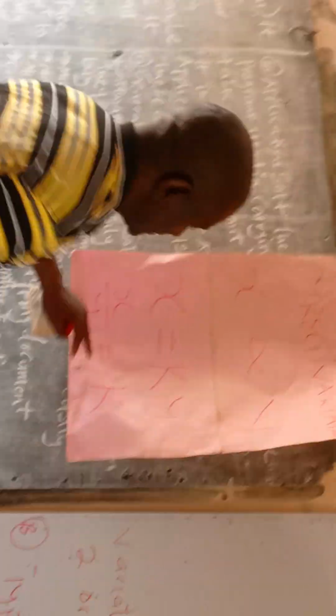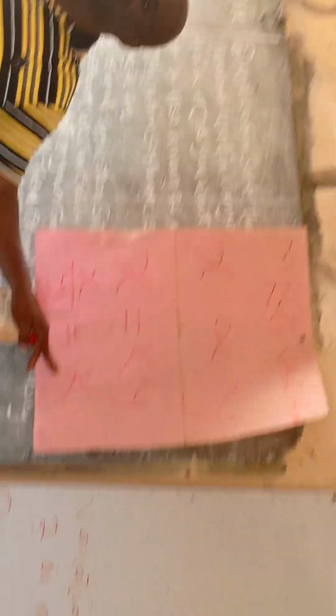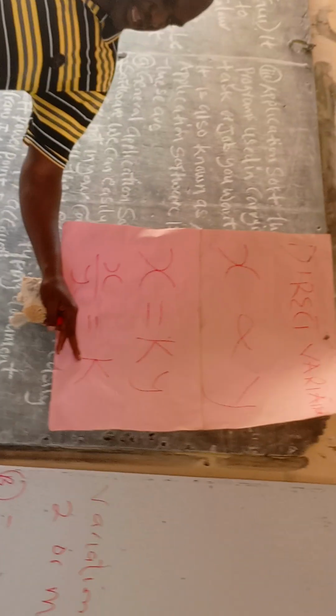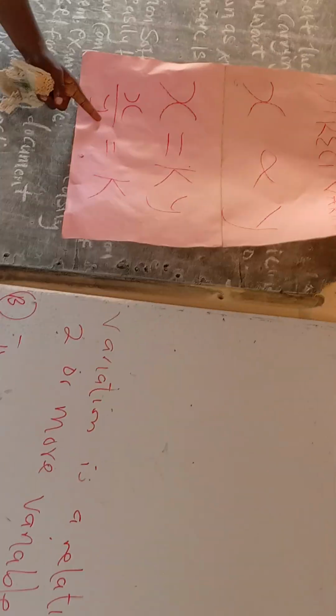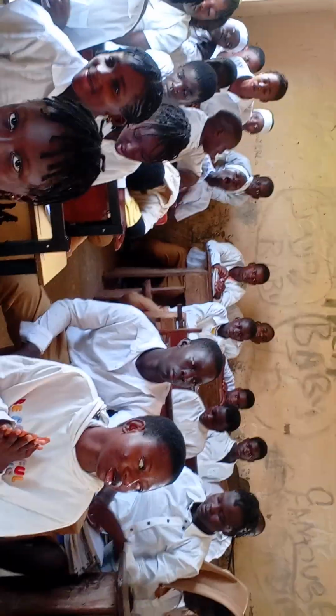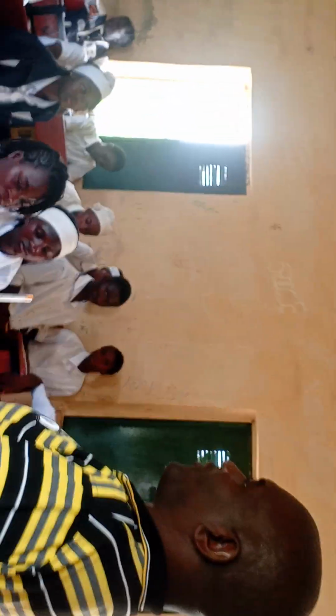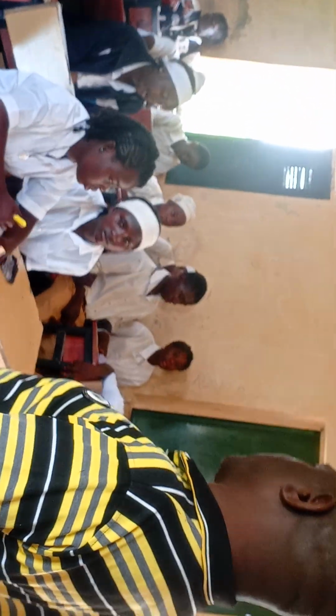Yes. So in our diagram here, let me find out from another person. Where is Abigail? K here is in terms of what? In this diagram. X and Y. Very good. Clap for her. So any question? No question. When we come to the next class, we're going to be looking at examples that involve direct variation. Have a nice day. Thank you, sir.